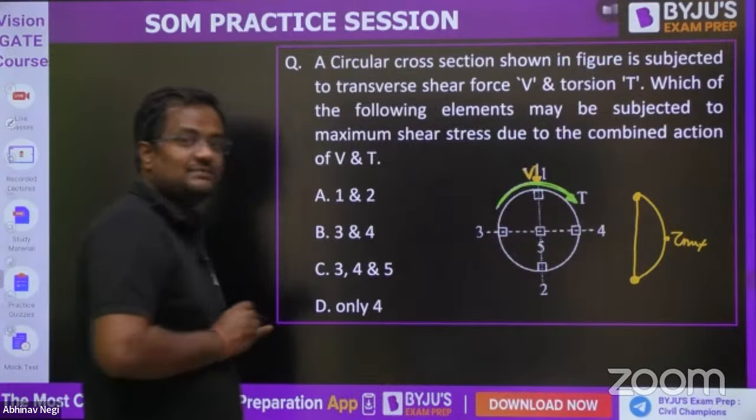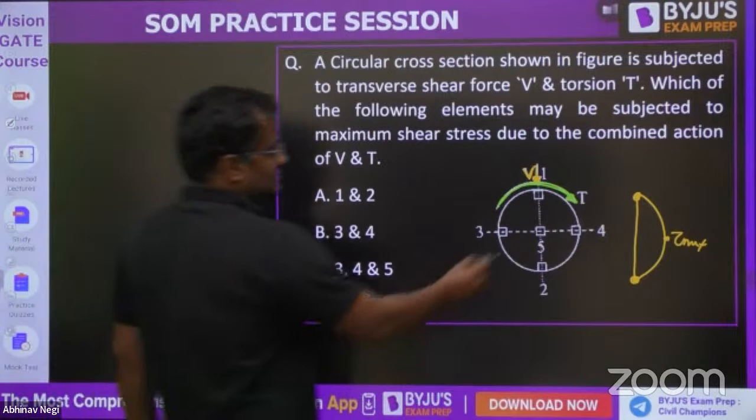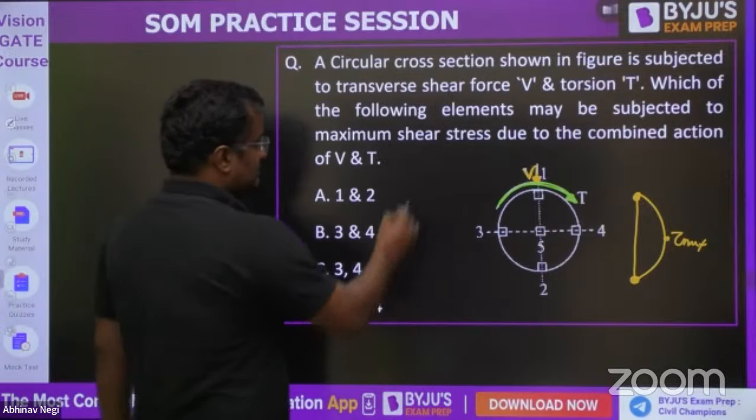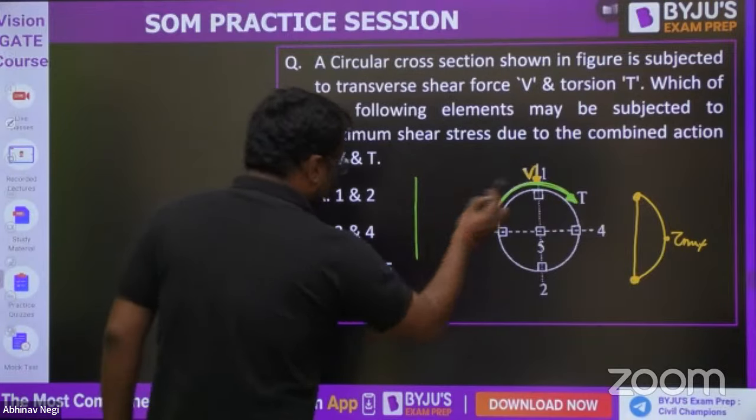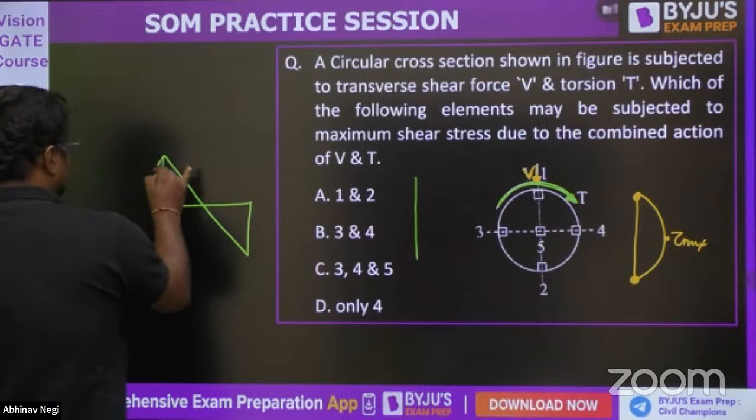torque, it is maximum at the circumference. So 5 cannot be the answer, because at 5 this is 0. Due to torque it is maximum at the circumference, like this.